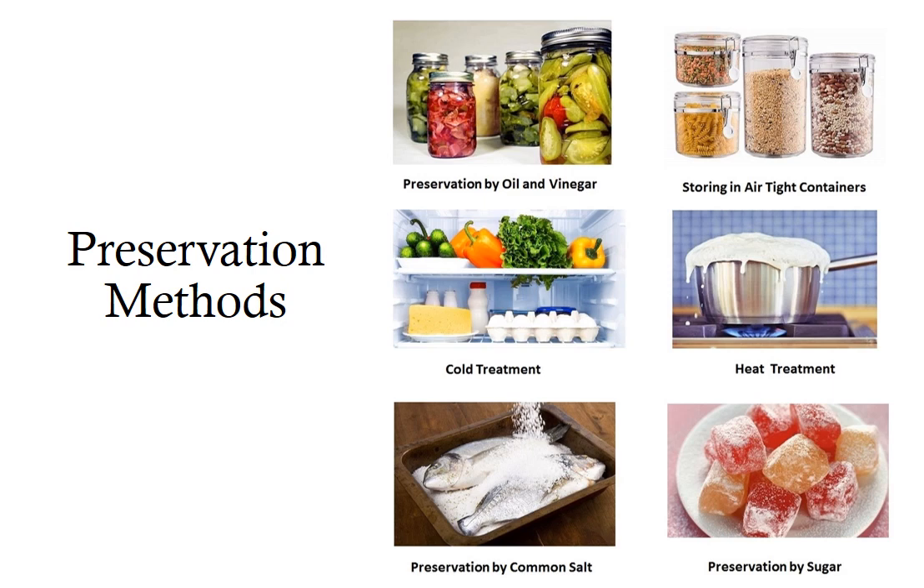We all know one or other method of preservation and have been using it at our home. Example like storing in airtight containers, preservation by using oil or vinegar like in pickle, then heat treatment, example we boil our milk, cold treatment, use of refrigerators, preservation by sugar in case of candies like onla candy or tamarind candy, and preservation by common salt, example in case of fish or in other dried products.